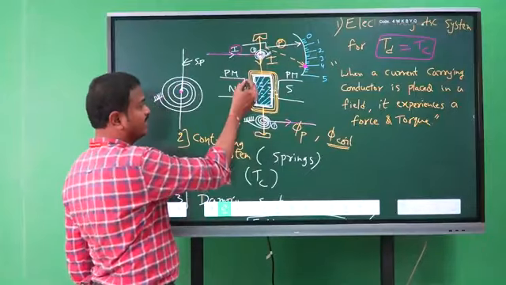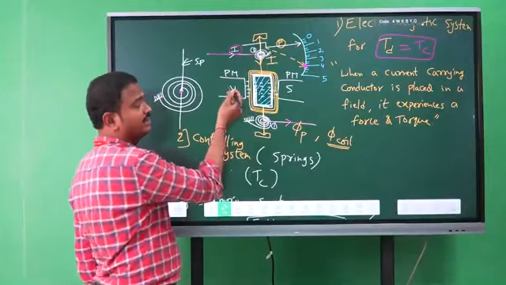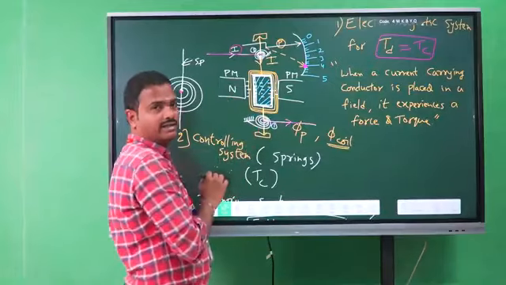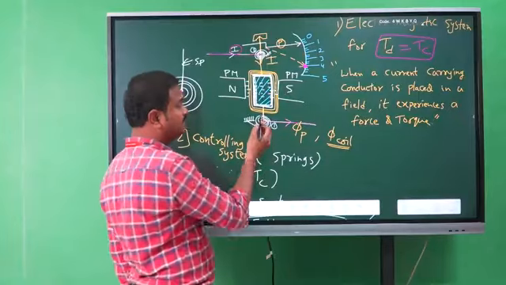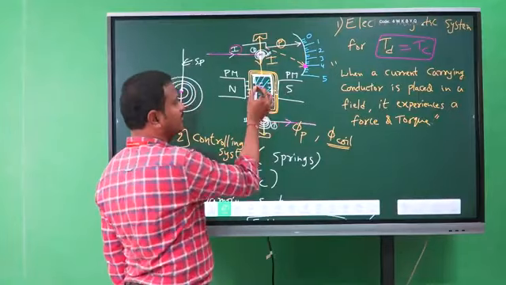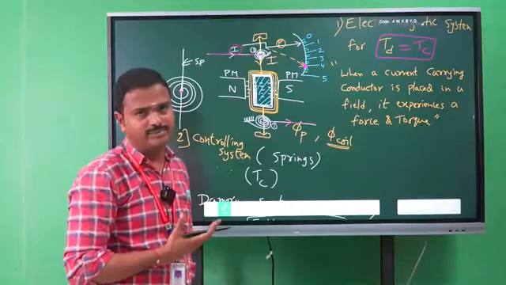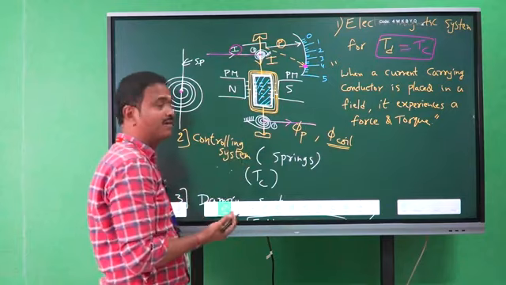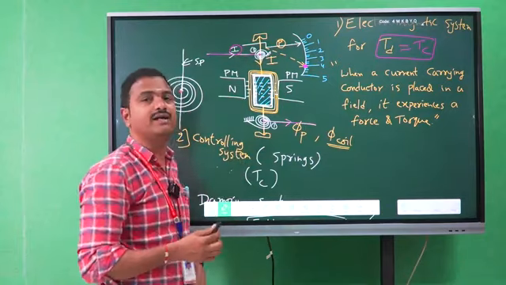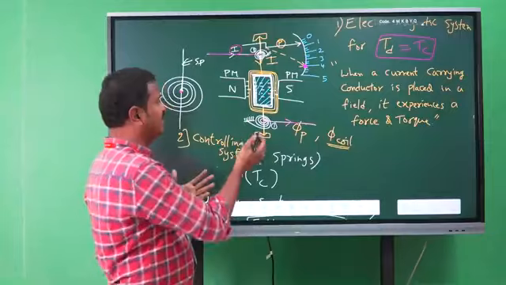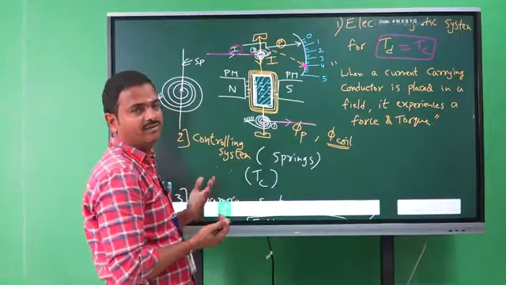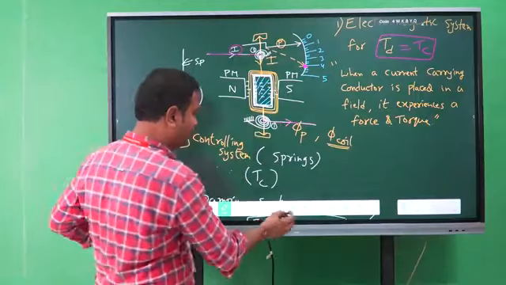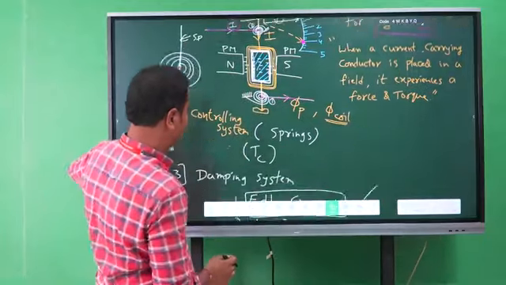So the magnetic flux lines produced by the permanent magnets not only cut the moving coil conductor, but also cut or link with the aluminum former. Aluminum is a conducting material. So whenever the permanent magnetic flux lines are linking with the aluminum former or material, then according to Faraday's law, small EMFs will be induced on the aluminum material.